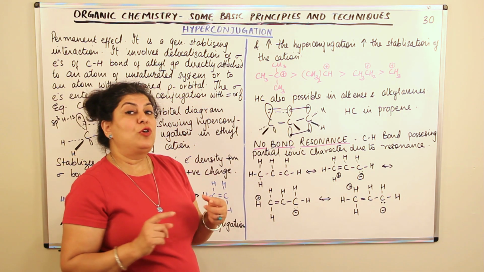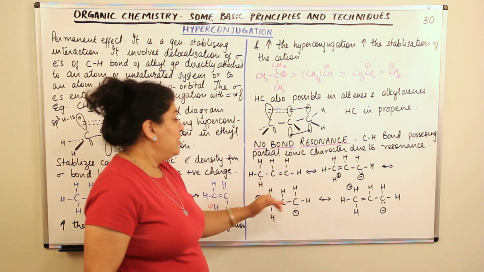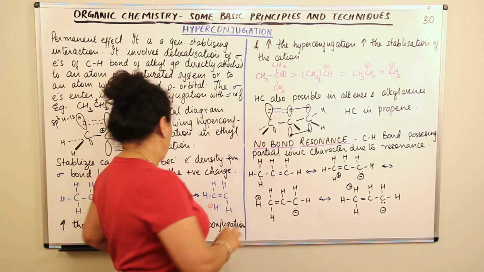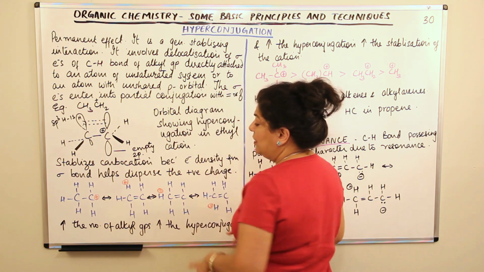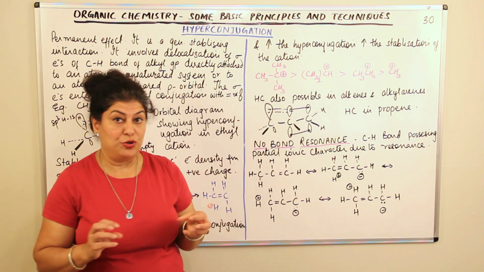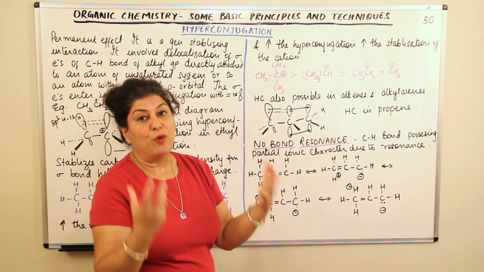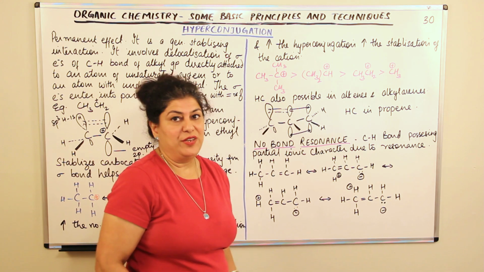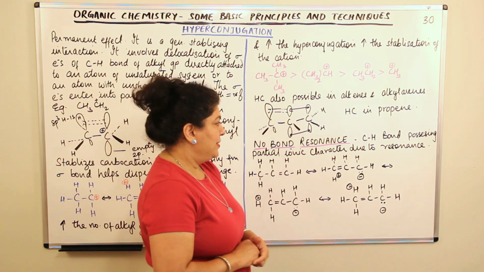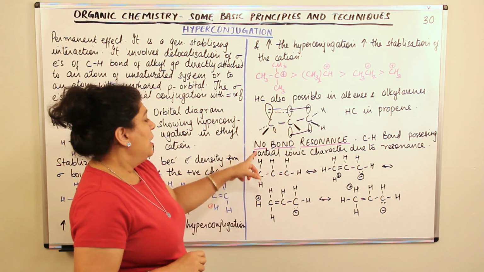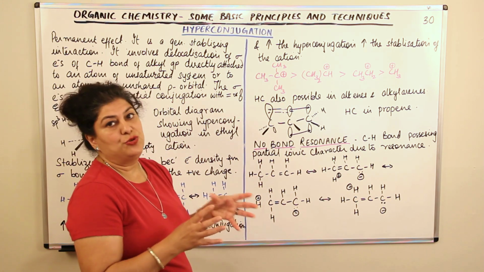Now hyperconjugation is also known as no bond resonance. It is understandable that resonance is created, but you clearly see that there is no bond with the hydrogen that is causing the hyperconjugation. So we say this is a kind of resonance, but one in which there is no bond with the atom which is causing the resonance. So a second name has been given to hyperconjugation, which is no bond resonance. The CH bond possesses a partial ionic character due to resonance.